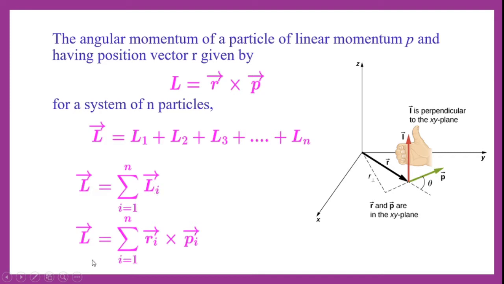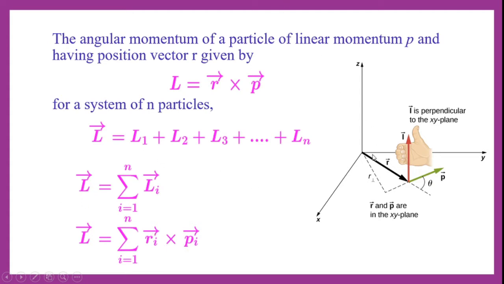This can also be written, from the definition or vector form of L, with Li written as the cross product of Ri and Pi. Hence I have taken it in vector form. This Li is replaced by Ri cross Pi, and the summation remains the same. So the total angular momentum L is equal to the summation of i equal to 1 to n of Ri cross Pi.